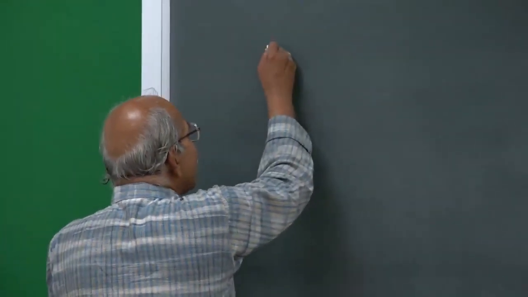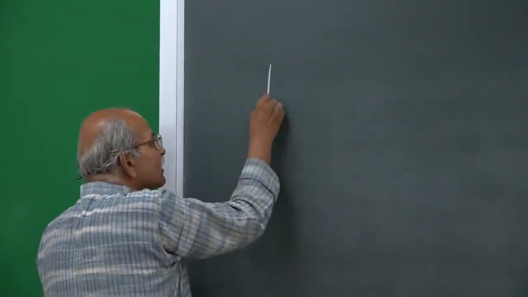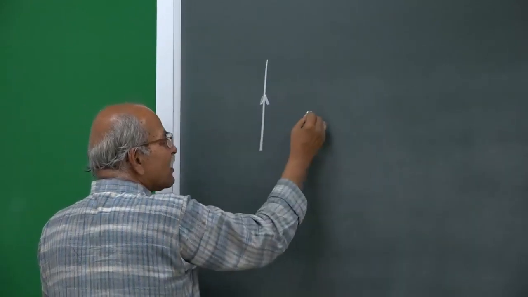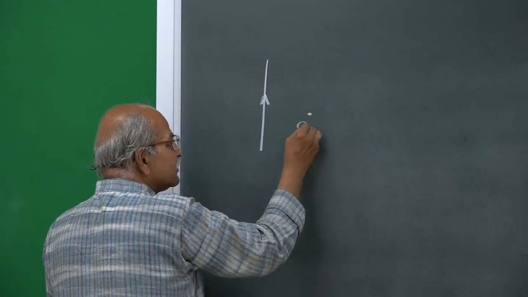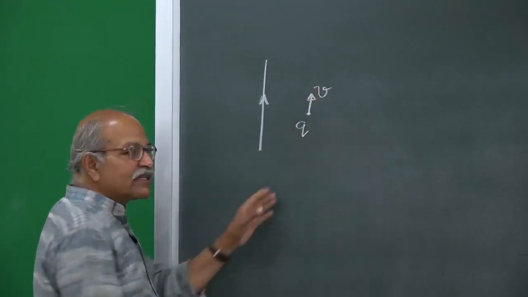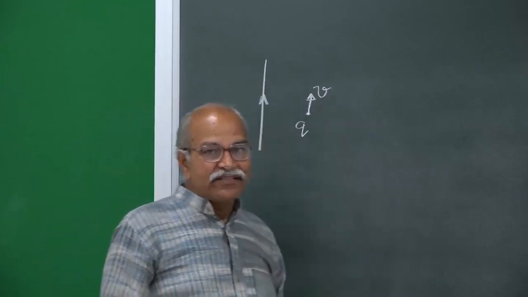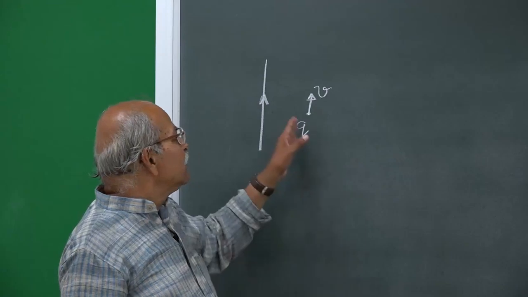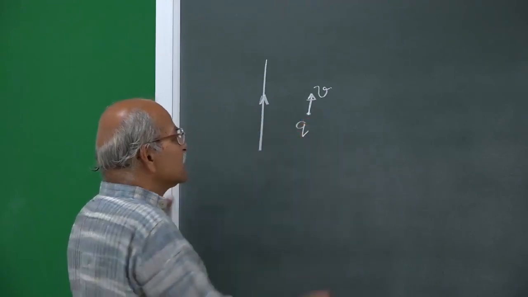Now, it is very interesting, and this question we face very frequently, that if I have a wire and this wire is creating some magnetic field, and I have a charge here going with a velocity v in the same direction as the current, positive charge you can assume, then because of the magnetic field there is a force.